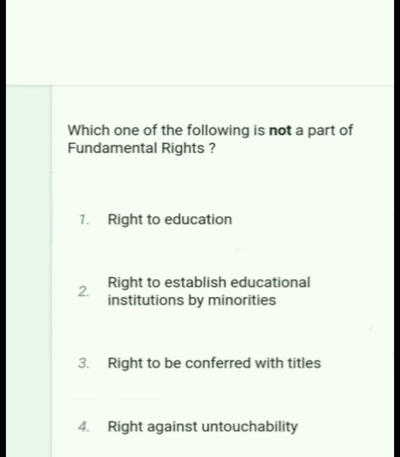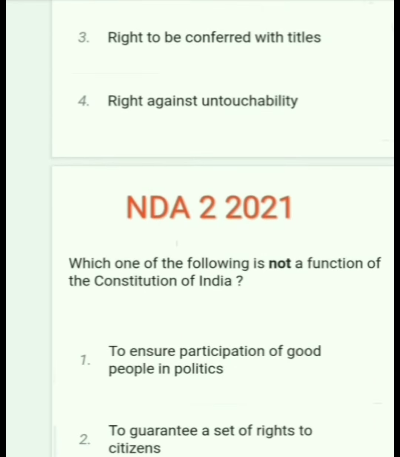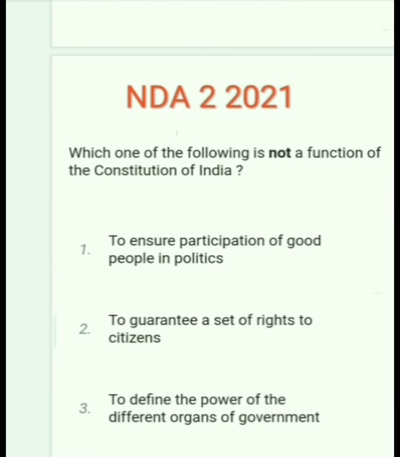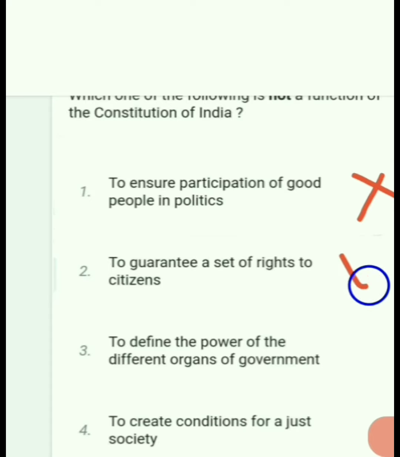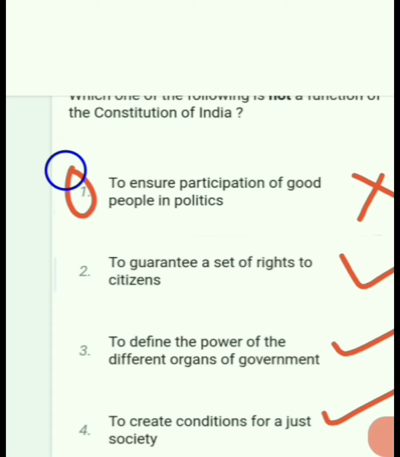Next question. Which of the following is not a function of the Constitution of India? To ensure participation of good people in politics is not a function of the Constitution of India. To guarantee a set of rights to citizens is correct. To define the power of the different organs of government. To create conditions for a just society. So here correct is option 1. To ensure participation of good people in politics.